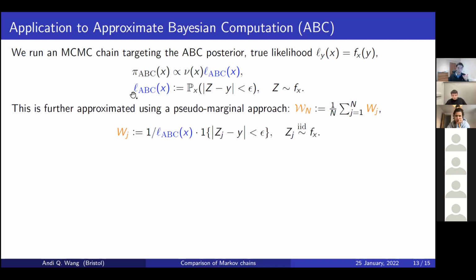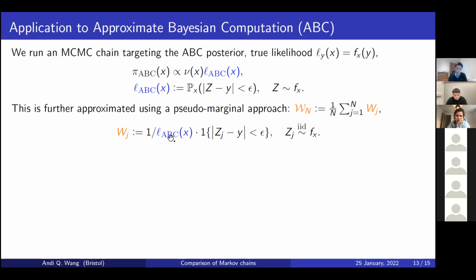But of course, this LABC is itself intractable because there's no way to calculate this probability. But what you can do is approximate it using simulation, which exactly corresponds to a pseudo-marginal approach. And when you do pseudo-marginal targeting of this ABC posterior, you have a choice, which is how many simulations you do at each step, and that's capital N. You could just draw one set of fake data, or you could draw lots of fake data, and that will give you a slightly different estimator.